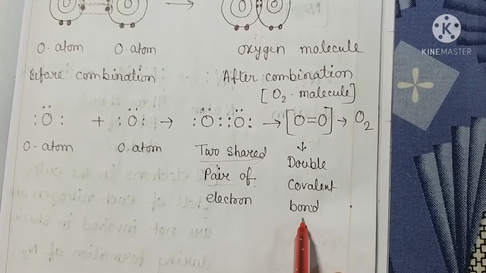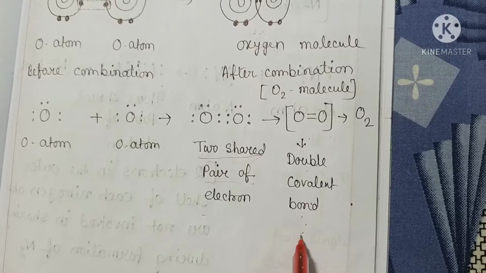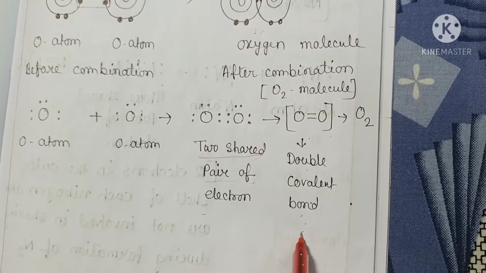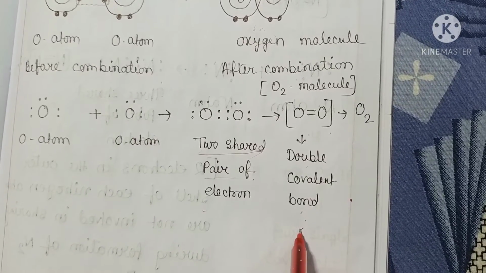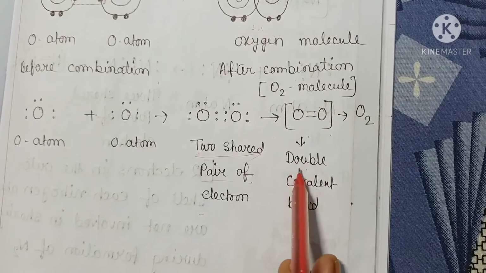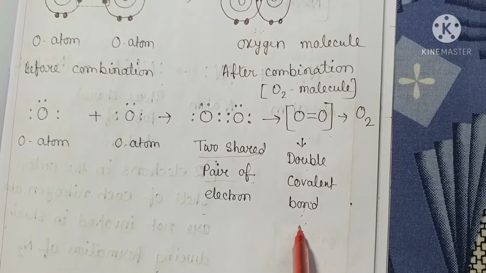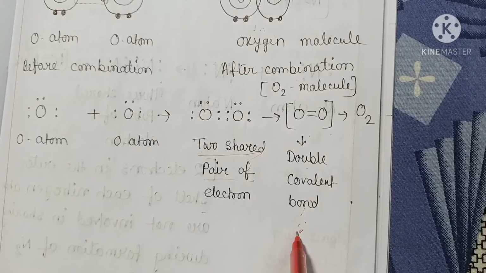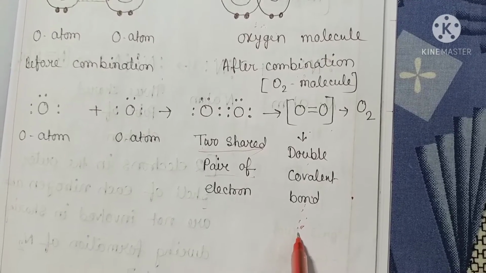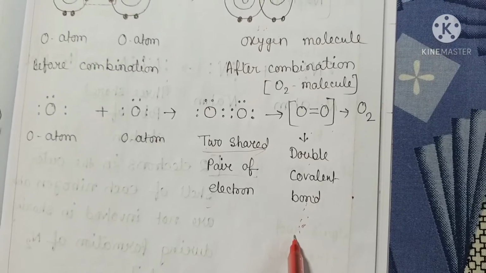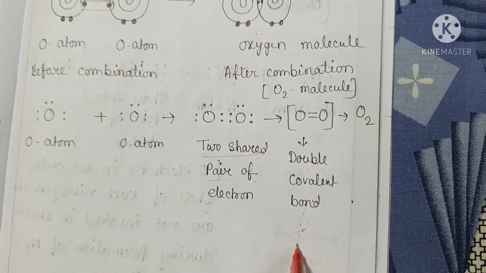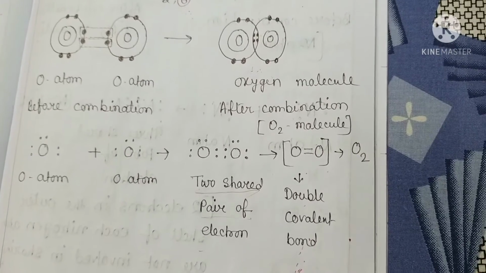What is a double covalent bond? A double covalent bond means the chemical bond which is formed by sharing of 2 pairs of electrons between 2 atoms, and the resulting compound is known as a double covalent compound, and the covalency is 2. So here the covalency of oxygen is 2.